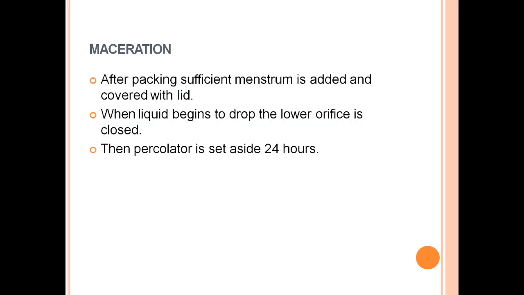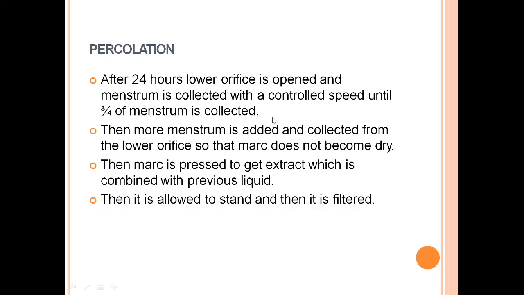So after 24 hours of maceration, you have to open the outlet of the percolator and collect the percolate, which measures about 3/4th of the volume of the required quantity of your finished product. So that is the final percolation process. After 24 hours, the lower orifice is opened and menstruum is collected at a very controlled speed until 3/4th quantity of the menstruum has been collected.